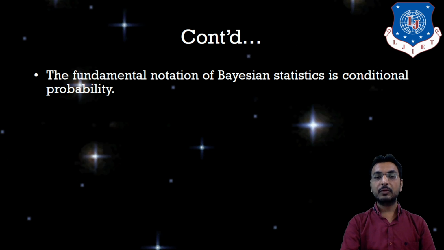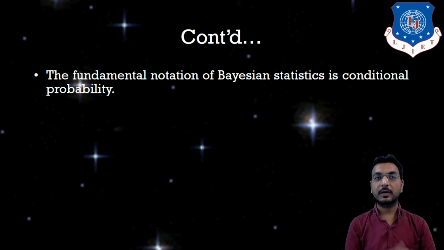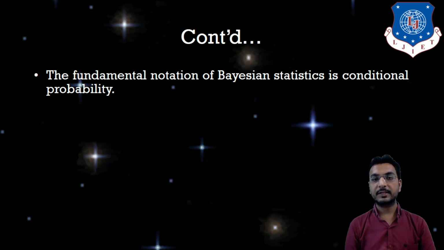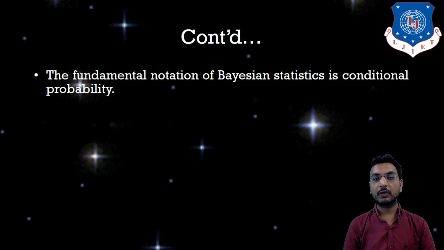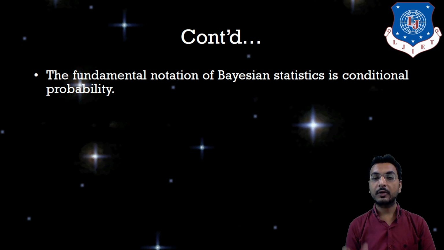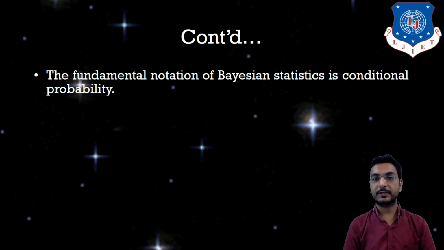For example, one dice is there, and what is the probability that 1 will be selected? That is 1 by 6, because 1 is only one event and there are total 6 possibilities in a dice.